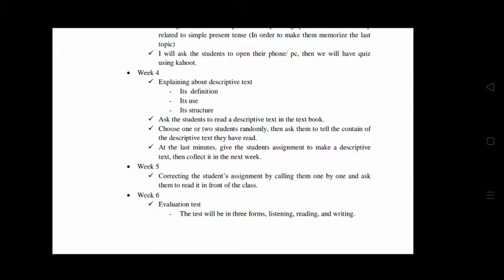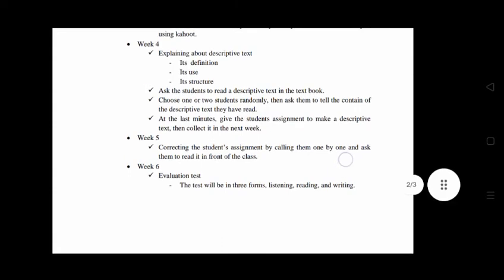And then in week 6, this is the evaluation test. So the test will be in 3 forms: listening, reading, and writing. Maybe listening, like listening to a descriptive text or a story of descriptive text on YouTube or something like that. And then I will give them a task for reading. So of course it's about descriptive text too, and then writing is making a descriptive text again.